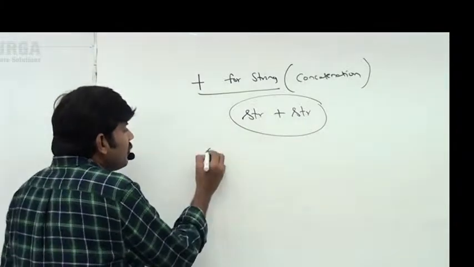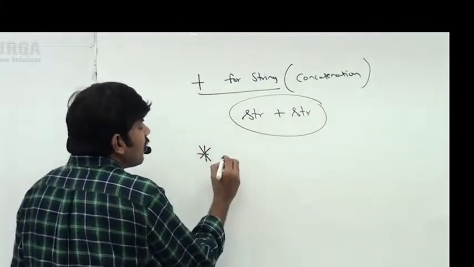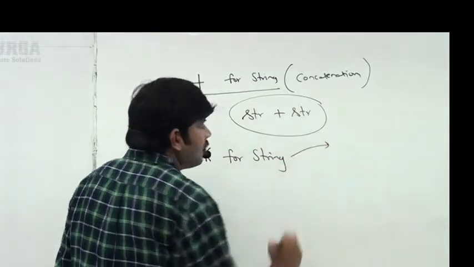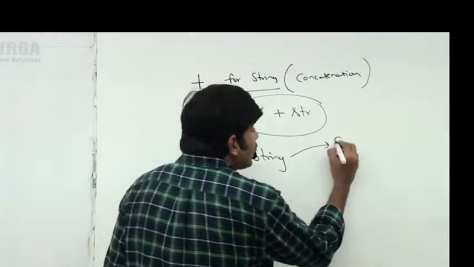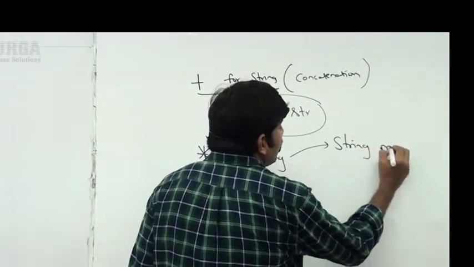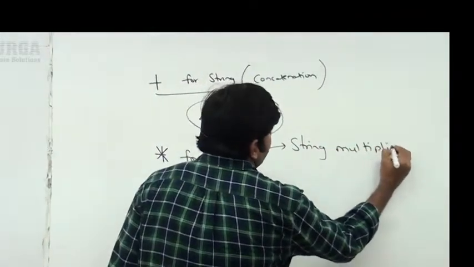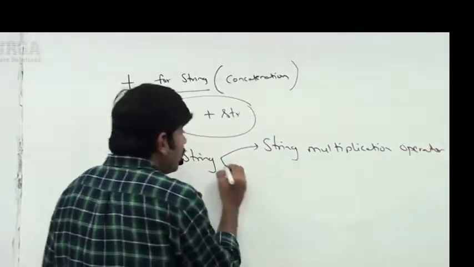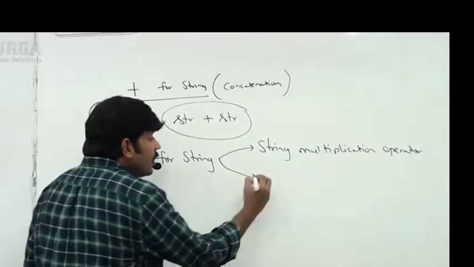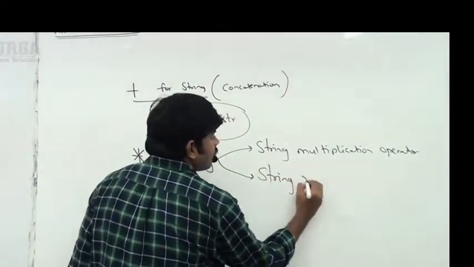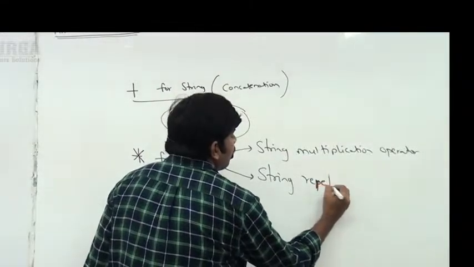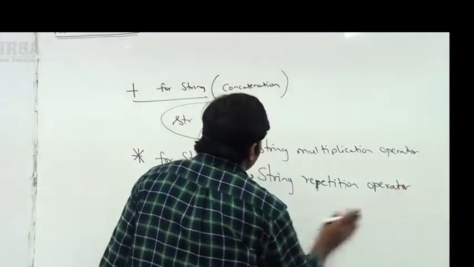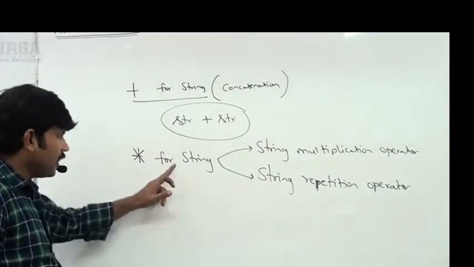Similarly, if we apply the star operator for strings, this operator is called the string multiplication operator or string repetition operator.